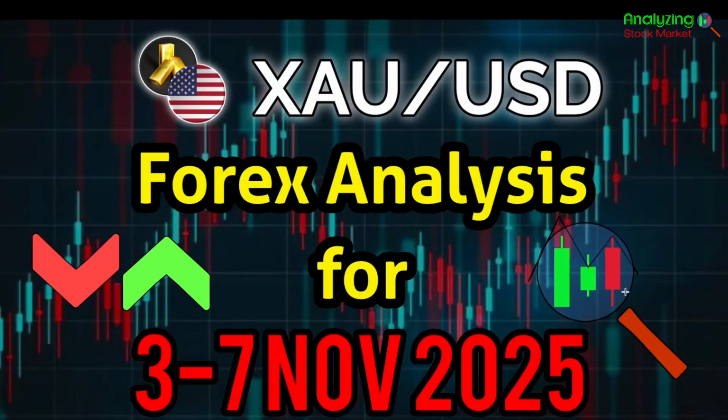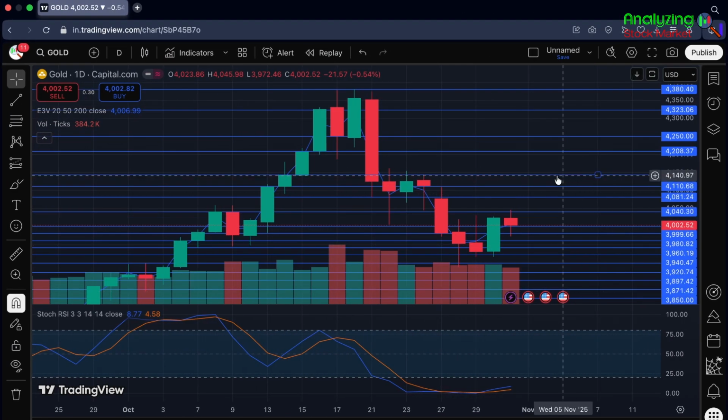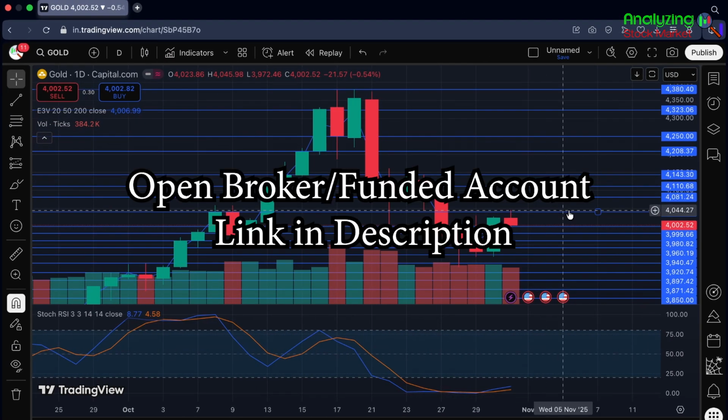So today we'll be talking about XAU USD, that is gold USD pair, and we'll do the forex analysis for 3rd to 7th November 2025. So let's go straight to our chart first. So let's open our chart over here. So this is a gold USD pair chart.